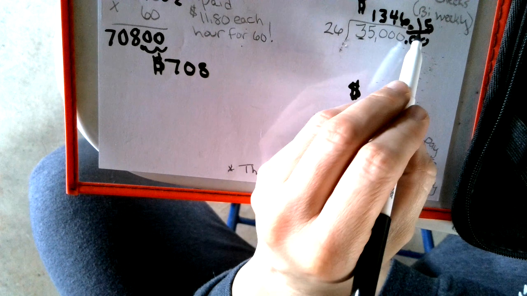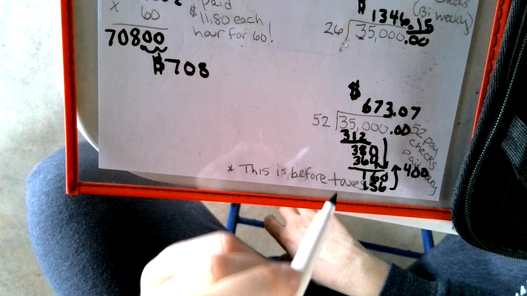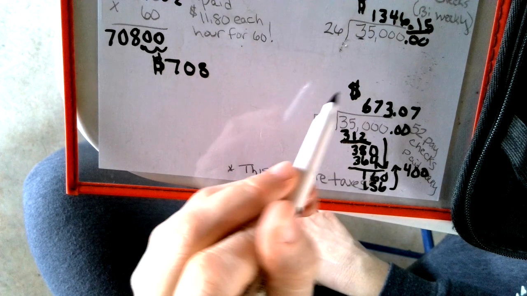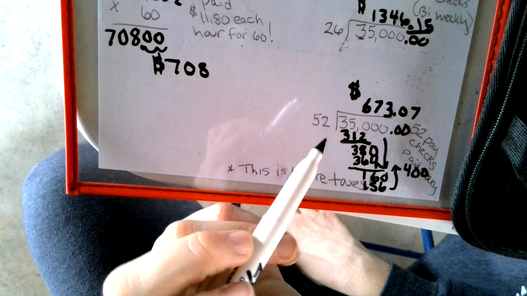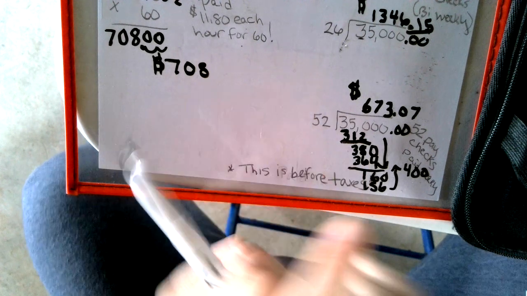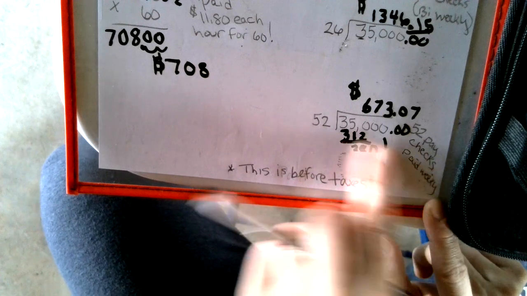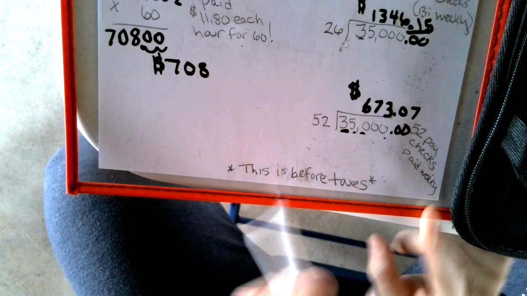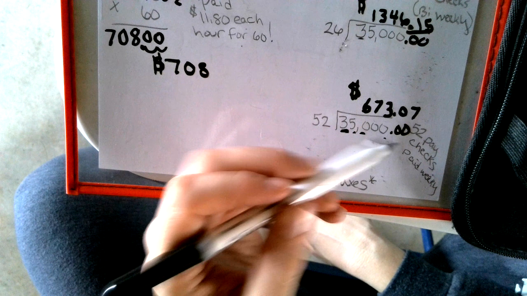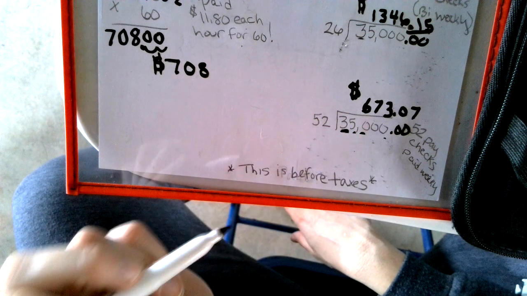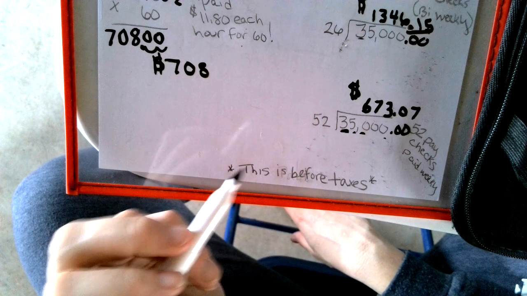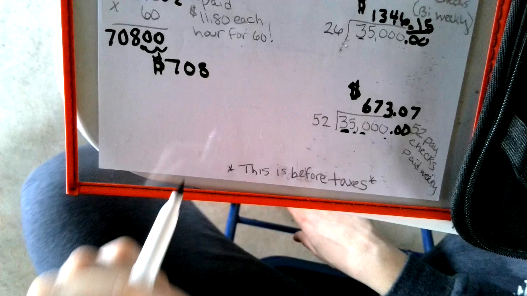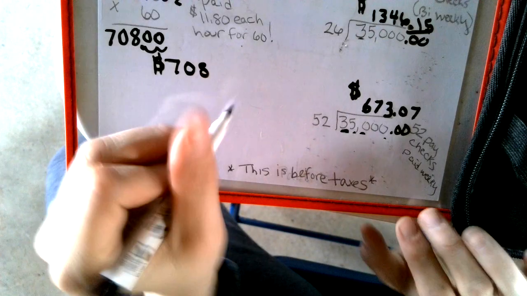Because that would be half of what that is. So this is the weekly paycheck versus the biweekly. And just remember, this is all, and I'm going to get rid of this so you can see all the stuff I wrote around it. This is all before taxes. 52 paychecks paid weekly. This is before taxes. Now, if you remember the video from the other day, this is the split from it.